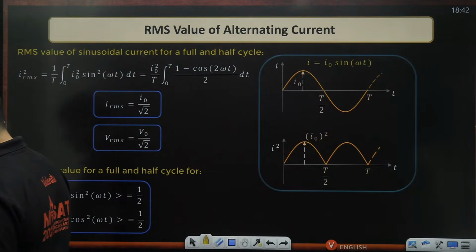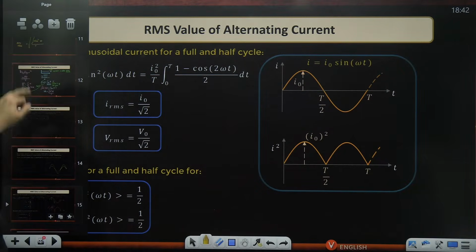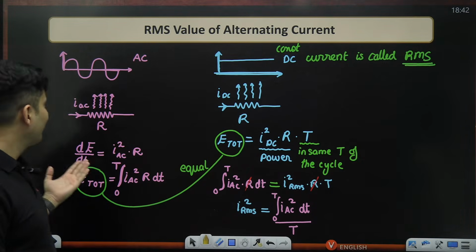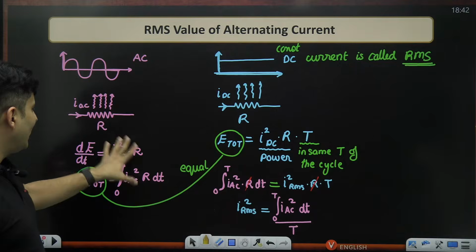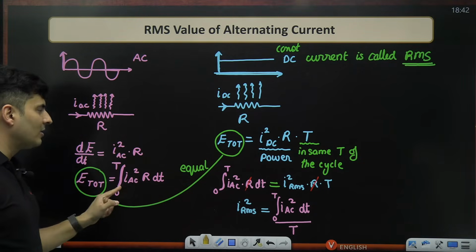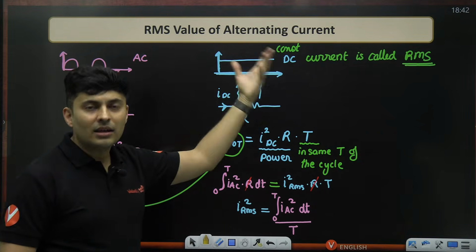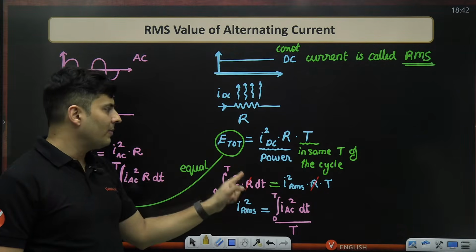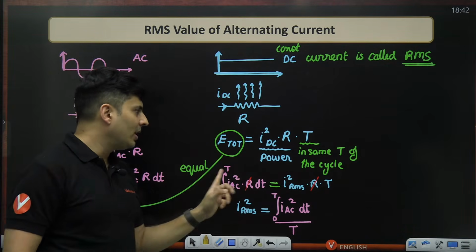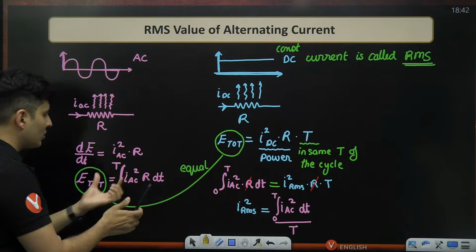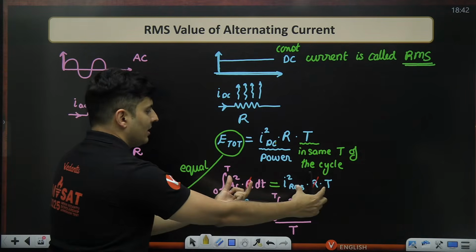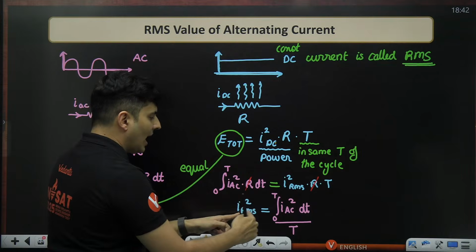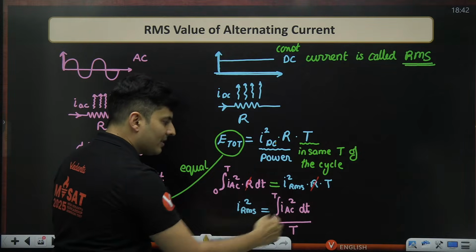Why do we square the current in the RMS? I just explained it to you. That was the whole purpose of this derivation, my dear. If an AC current is passed, this is the energy which is lost. If you pass some amount of constant DC current for the same loss in the same time, then this is the formula. Because the energy loss is the same, I equate this with this. R gets cancelled, time comes below. So I RMS is this. You can see the square is there over here.